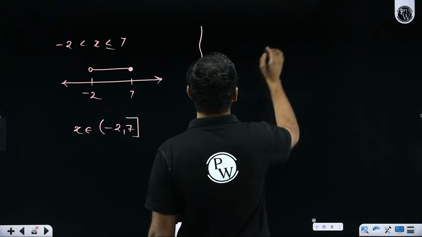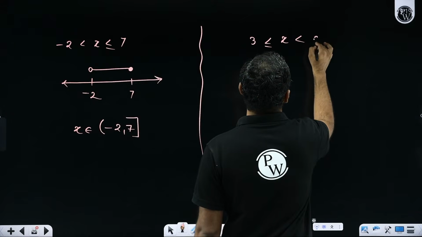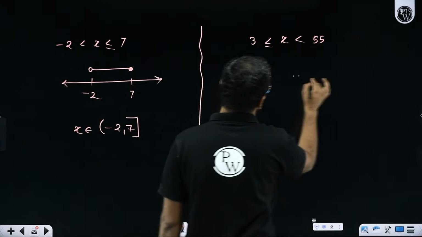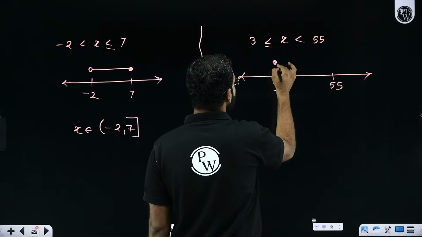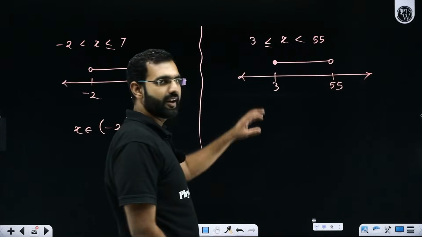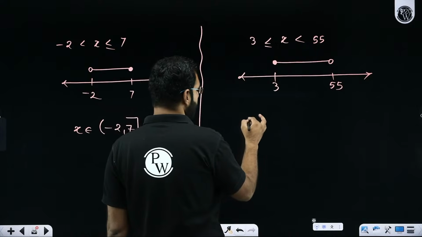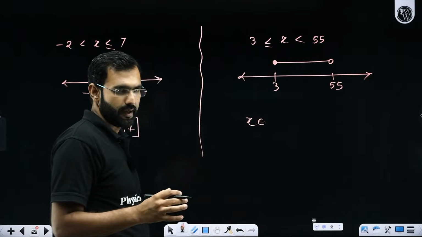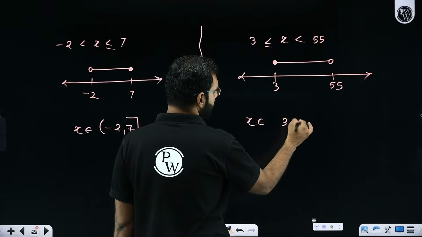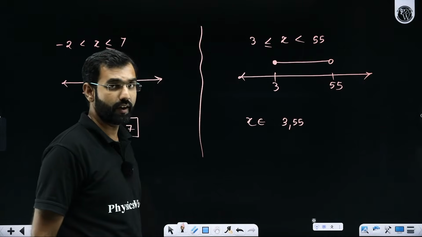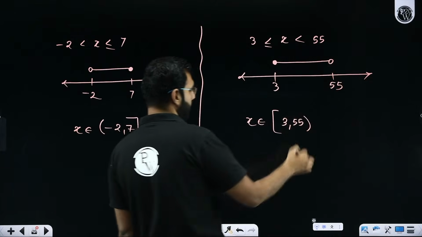Similarly, one last case I'd like to discuss with you. Let's say I say that x is a number which takes all the numbers from 3 to, let's say, 55. So on the number line, how will I plot it? There is a number 3, there is a number 55. 3 is included, 55 is excluded. So this is the number line representation. This is the inequality based, expression based approach. If I wish to write it in the interval method, I'll say, sir, take all the real numbers between 3 to 55. So all the real numbers between 3 to 55 are given by 3 comma 55. Now tell me, 3 included, close. 55 excluded, open.